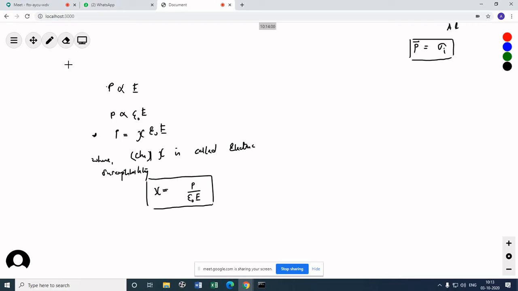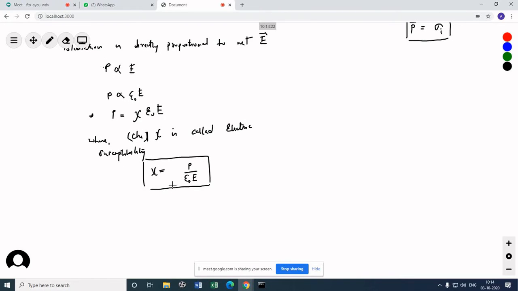Polarization is directly proportional to the net electric field. Done. So this is our chi.